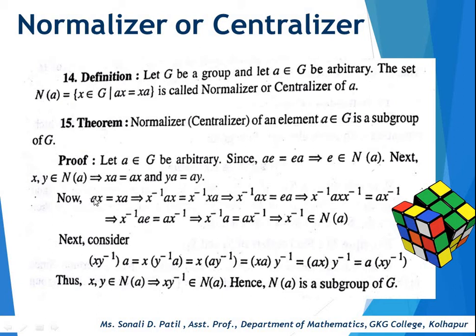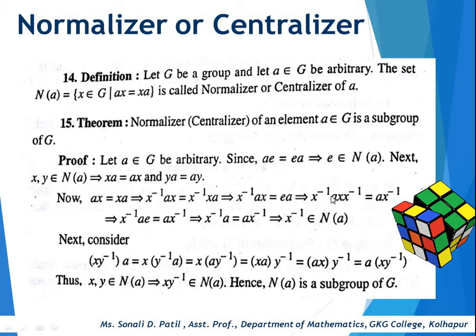Now here we consider ax = xa. This implies that here we operate x inverse on the left hand side. Then what will we get? x inverse ax = x inverse xa. So this implies that here we can use associativity, x inverse x. What will we get? Identity element e. Okay, so next this implies that now here we can operate x inverse on the right hand side.